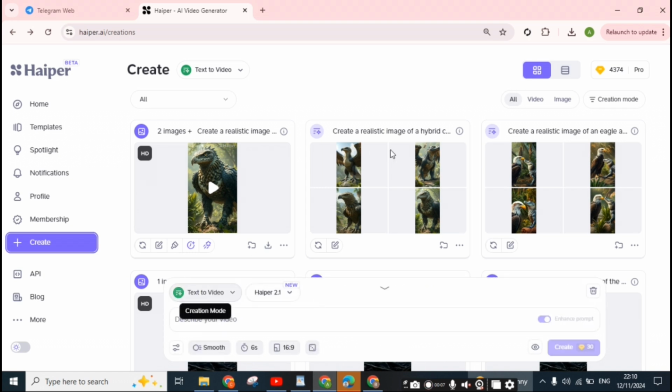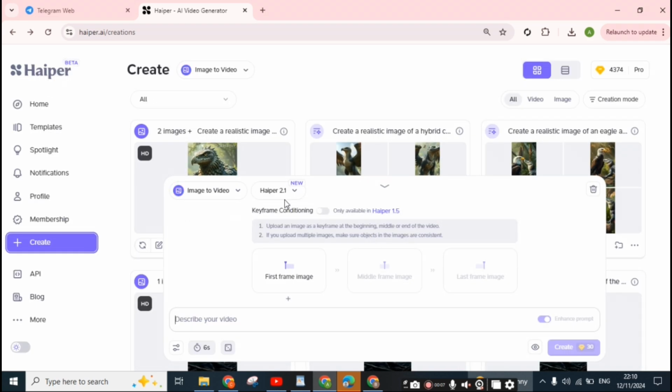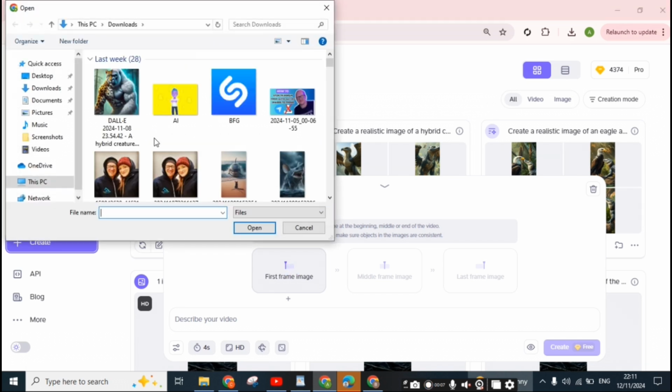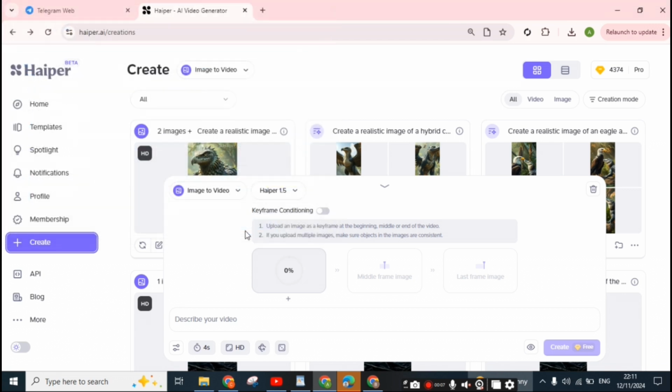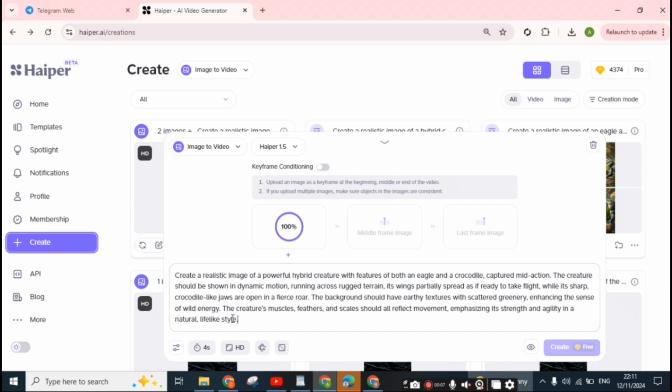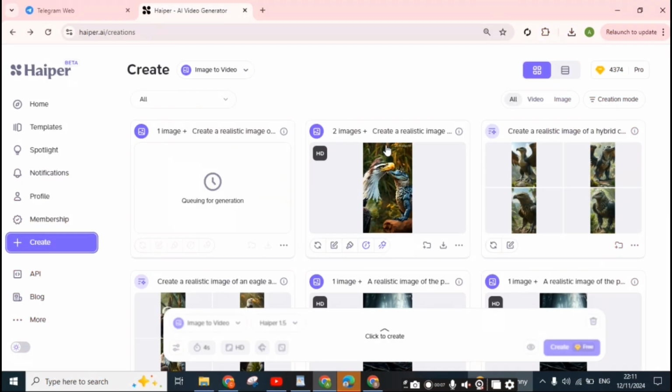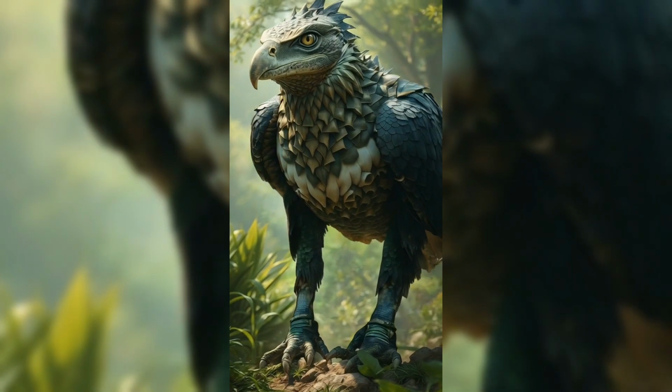So here we are using image to video also. Make sure it is 𝒈𝒏 1.5. Select the hybrid image, which is this one. Paste the prompt. Make sure this is at 4 seconds, not 8 seconds again. Then click on create. Going for generation, and here is the result.